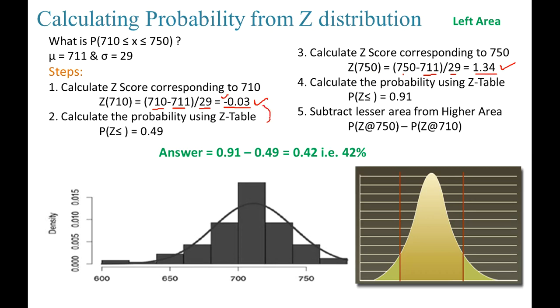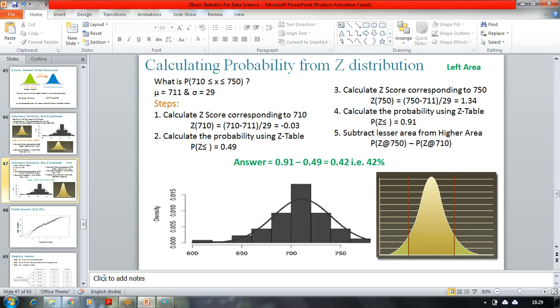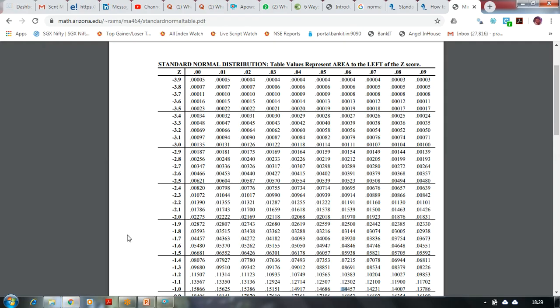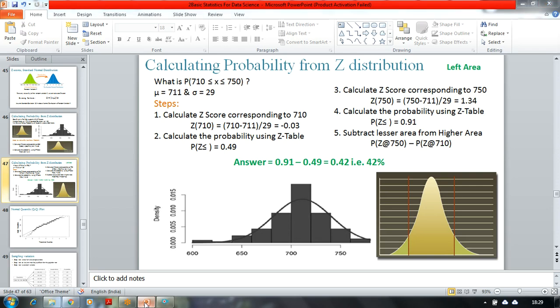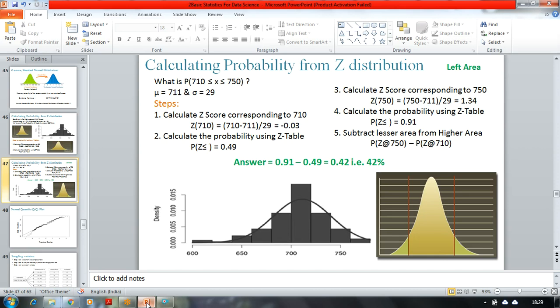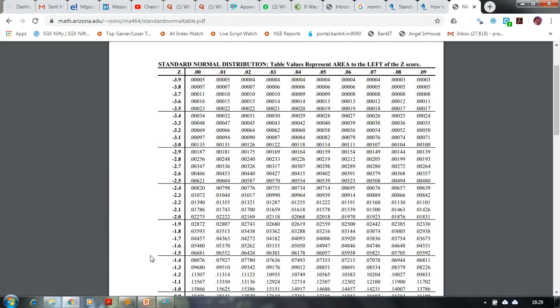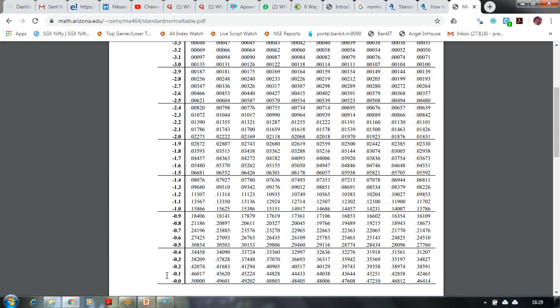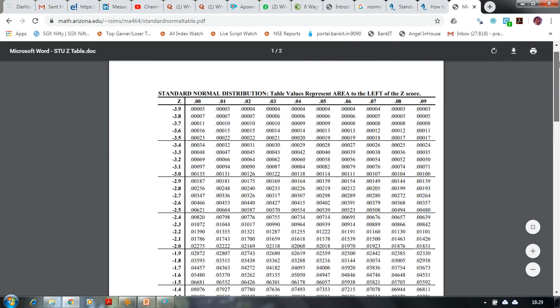Now I have to find out the corresponding probability values from the Z table. So let us go and check it from the Z table. One value is minus 0.03, which means this is minus 0.0, this is 0.1, this is 0.2, this is 0.03, because this is going to be the column.